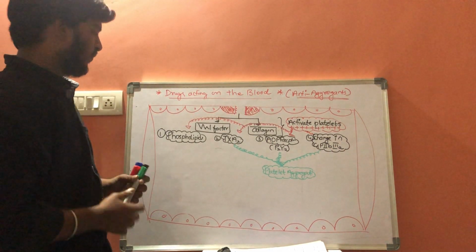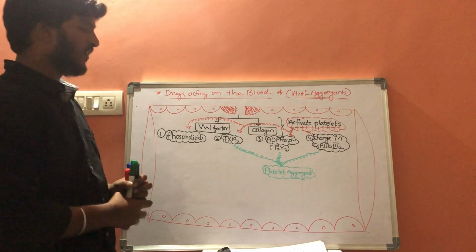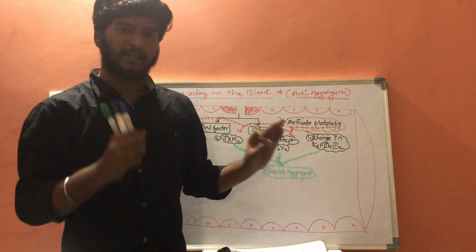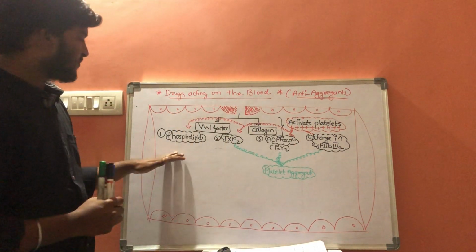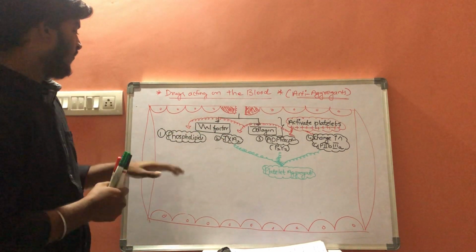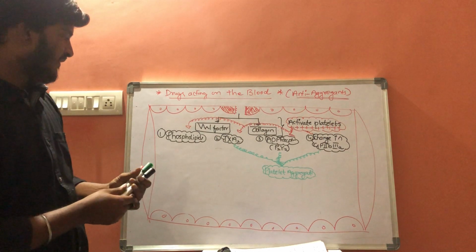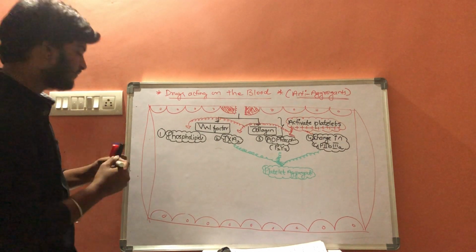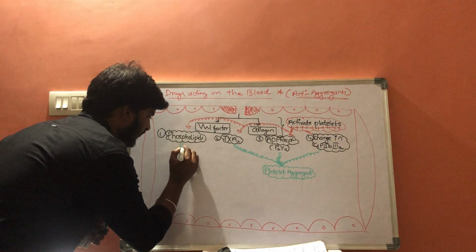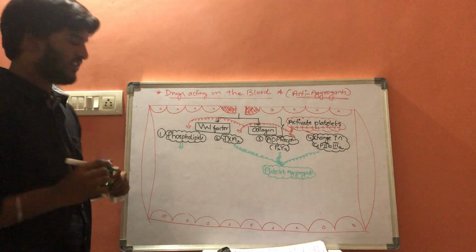Now, what is the function of phospholipids? Whenever platelet aggregation is taking place, these phospholipids get activated, and they will activate the coagulation system.